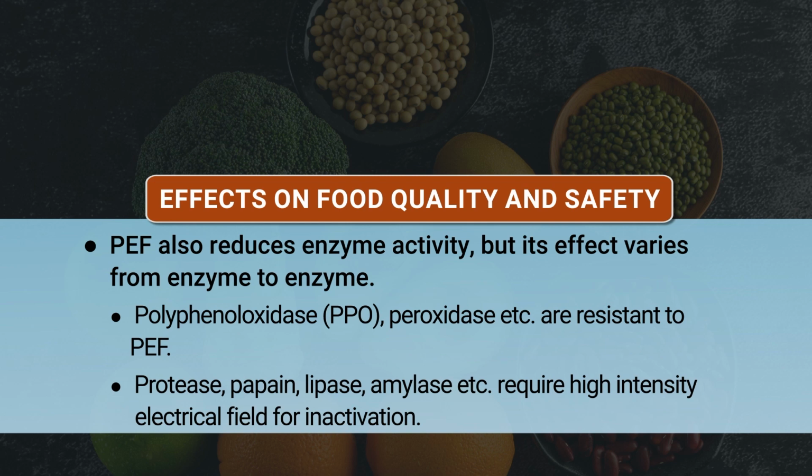On the other side, a few are easily inactivated: protease, papain, lipase, amylase. They can be inactivated, but with high electric field intensity. So that's the limitation.